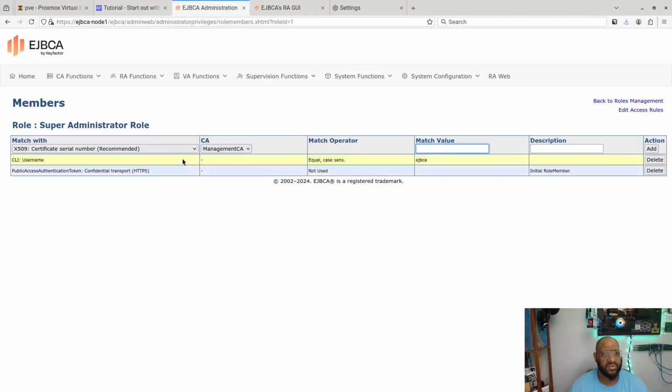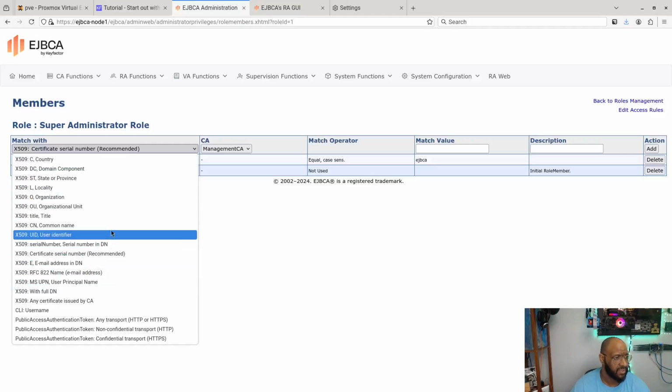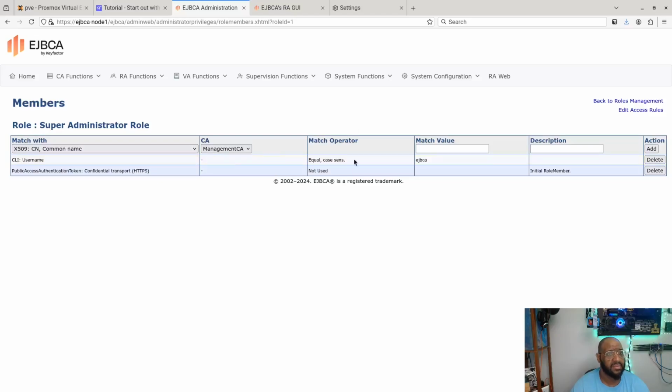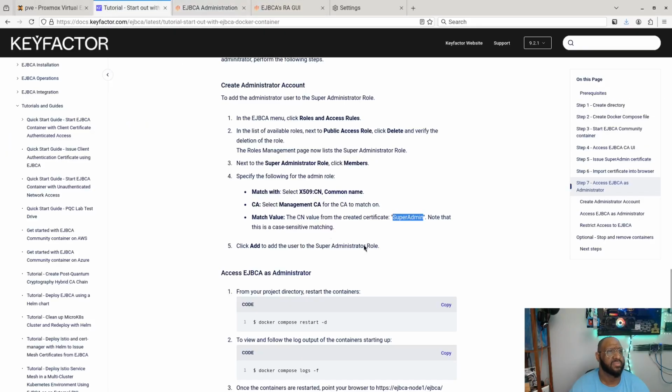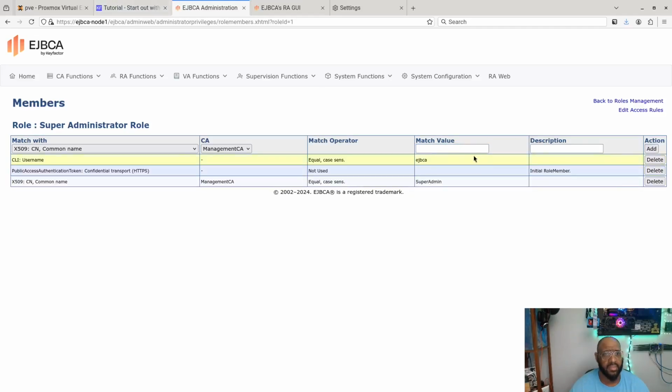Match value, management CN, common name, management CA, match value of super admin. And just make sure I have that right. Yep. Hit add. Bam. Now we're in here.